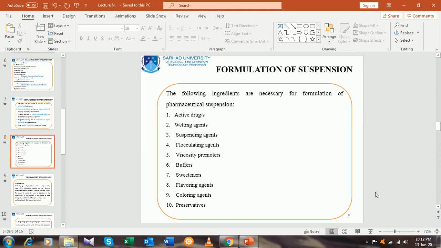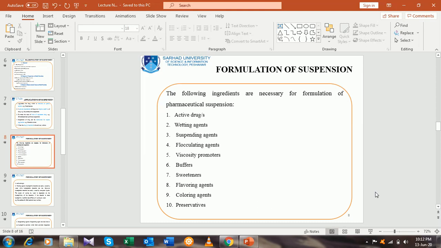The ingredients which are necessary for formulation of pharmaceutical suspension include the active drug, which may be one or more, and a wetting agent in order to wet the solid particles. The suspending agent is an essential parameter of prime importance in the formulation of pharmaceutical suspension, because we are going to provide the drug in suspended form, since it is insoluble or poorly soluble, and it should be uniformly dispersed or suspended.